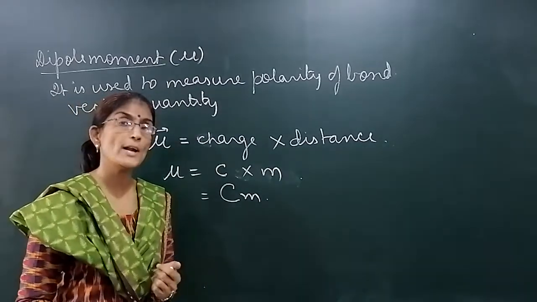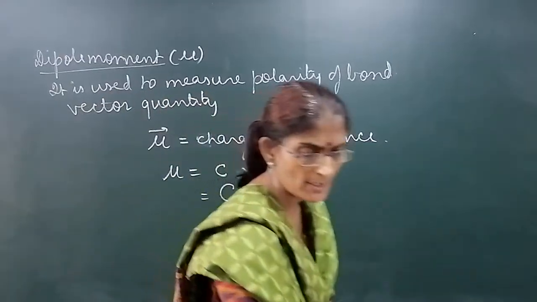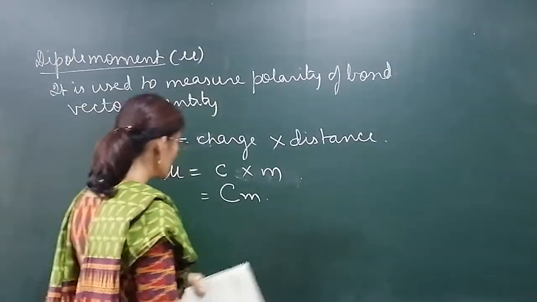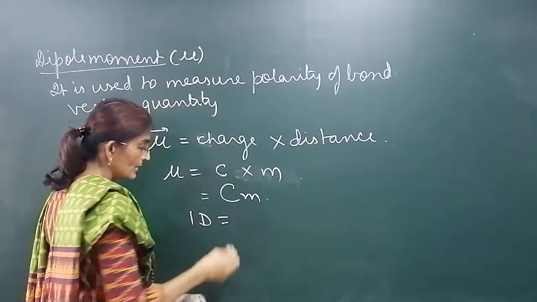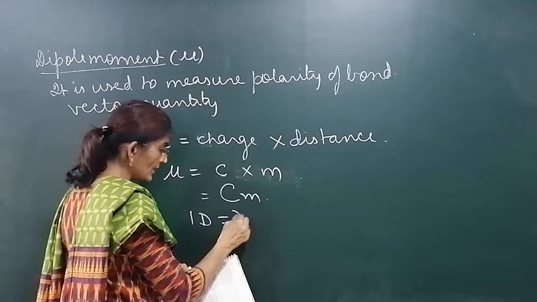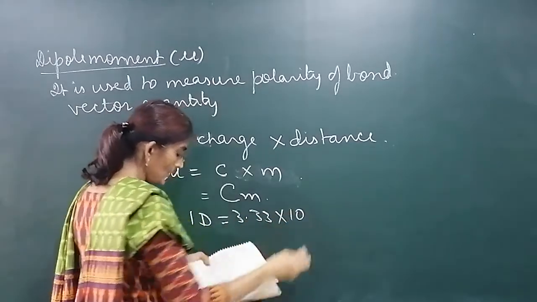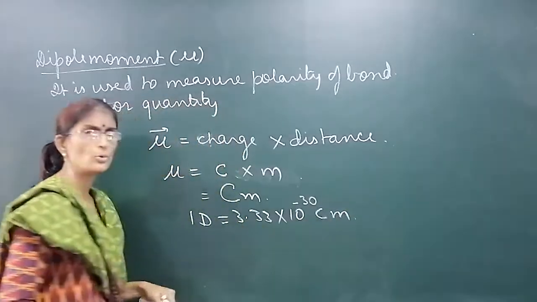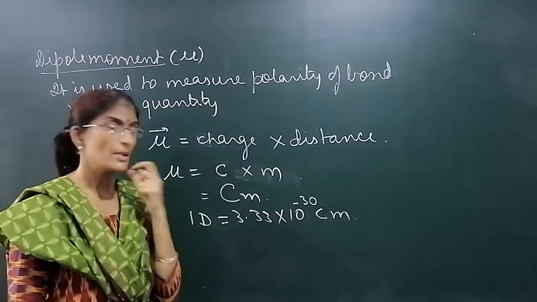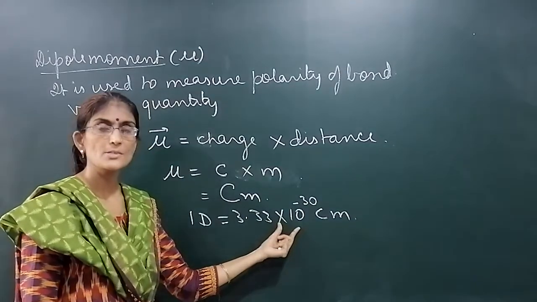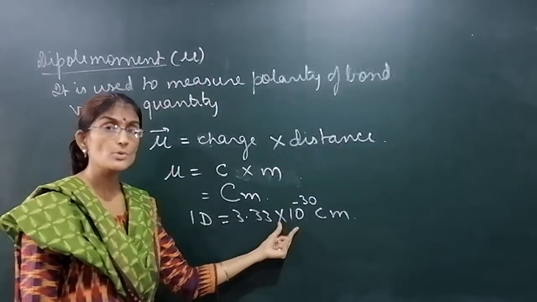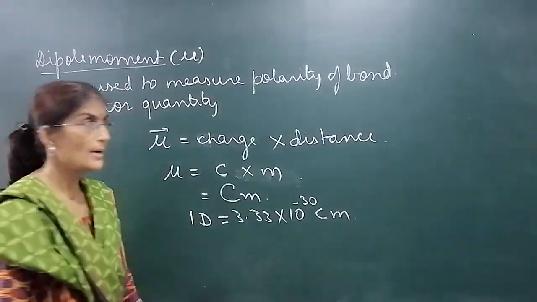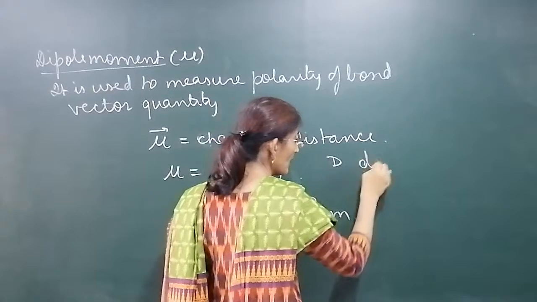One common unit used for dipole moment is Debye. Many places you will see the unit is Debye. What is this Debye or 1 Debye? 1 Debye is 3.33 into 10 to the power minus 30 coulomb into meter. बहुत कम होता है ना, dipole moment is very less. इतने छोटे छोटे टर्म्स कब तक लिख पाएंगे? So Debye unit is used, somewhat bigger, that's why. So 1 Debye is 3.33 into 10 to the power minus 30. D means what? Debye.